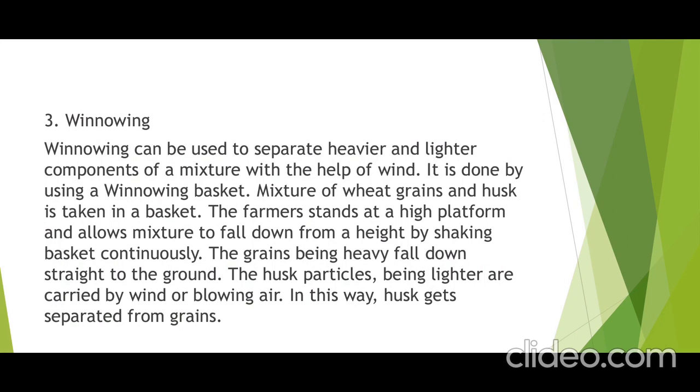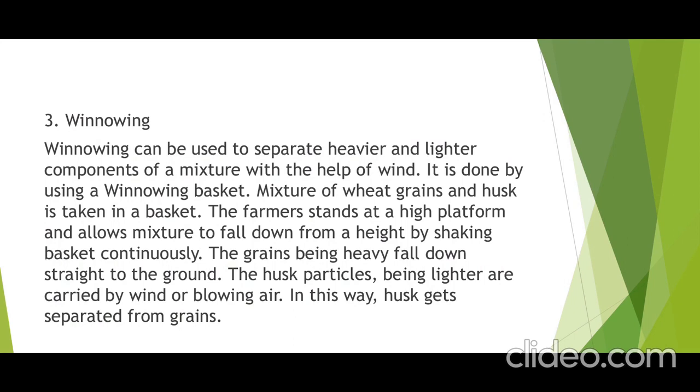Third method, winnowing. Winnowing can be used to separate heavier and lighter components of a mixture with the help of wind. Yesterday in that figure also, I think all of you got a clear idea how that man was standing on a stool, at a height.